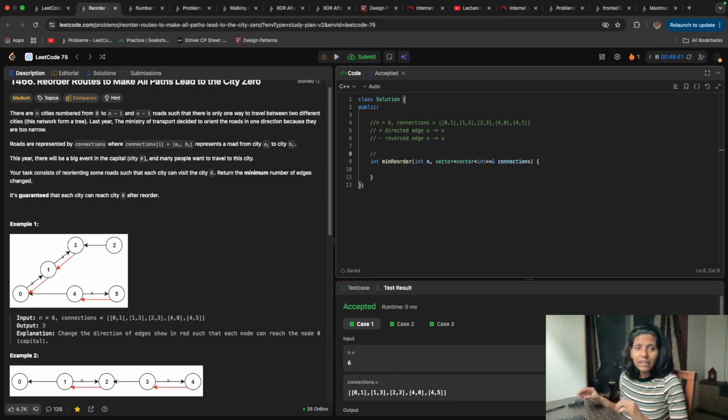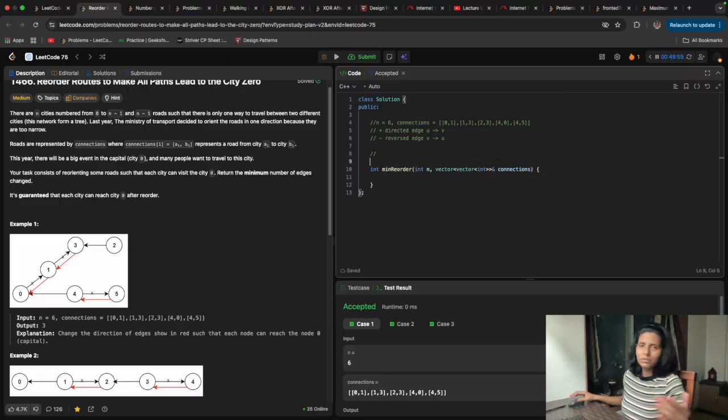Okay, so basically whatever I said, I will code it, and through that you will understand what the idea was. If you understood it, you will code it, and if you didn't understand it, you will understand it while I'm coding. So yeah, let's code it.